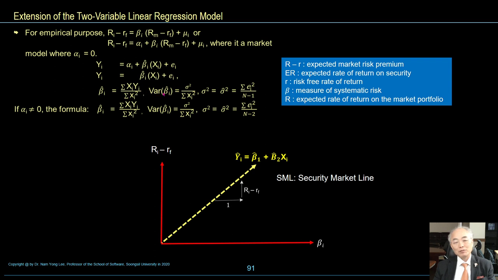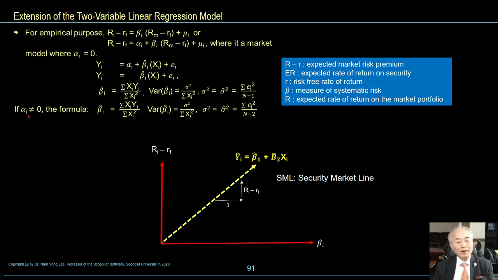The variance of beta 1 hat is equal to sigma square over summation of x square. So sigma hat square is equal to summation error term square over large n minus 1.